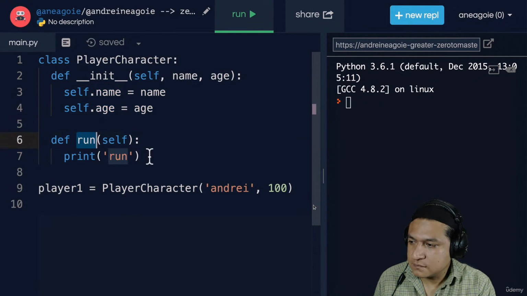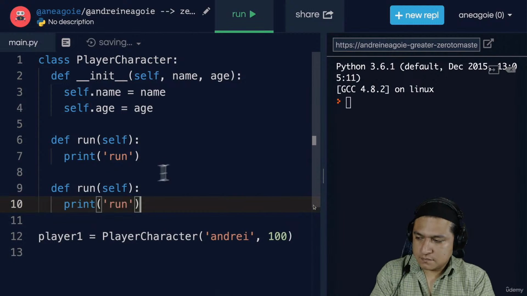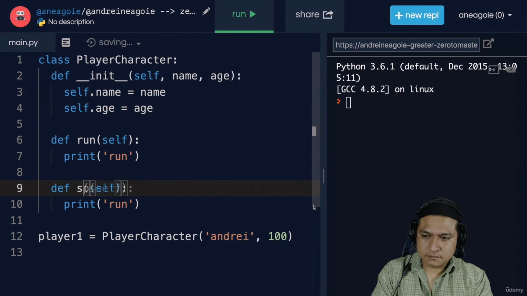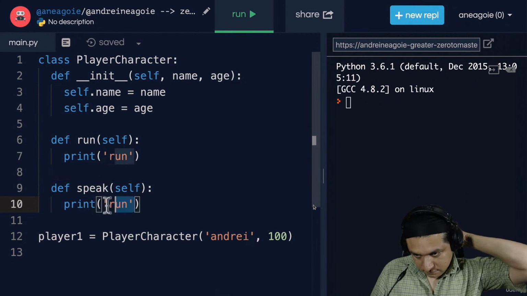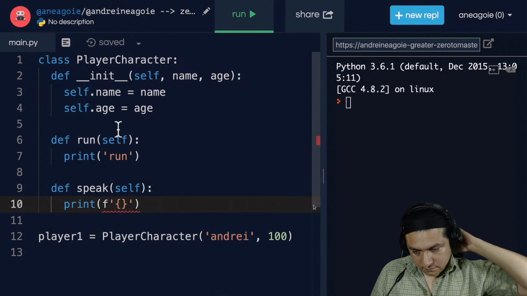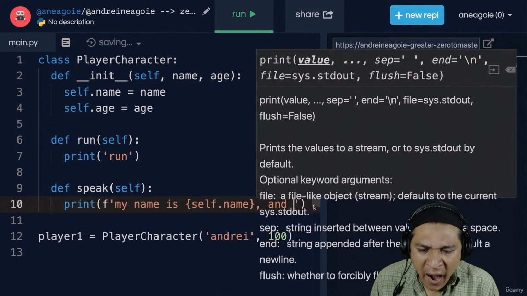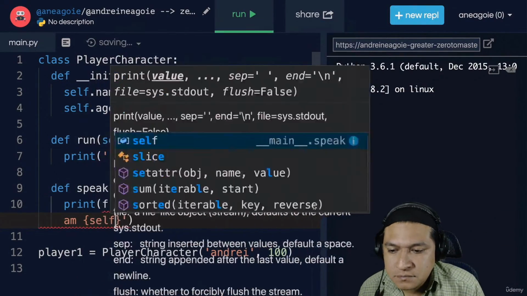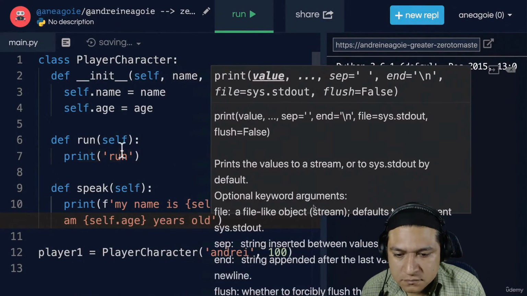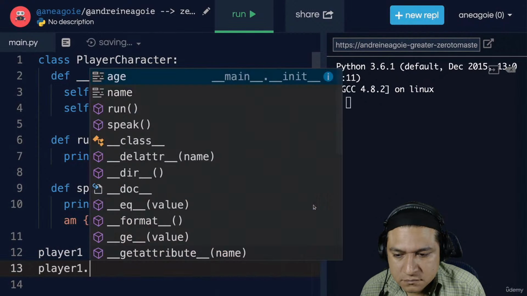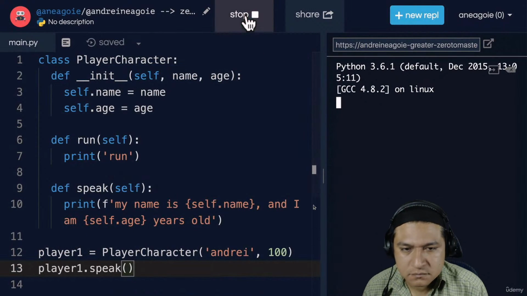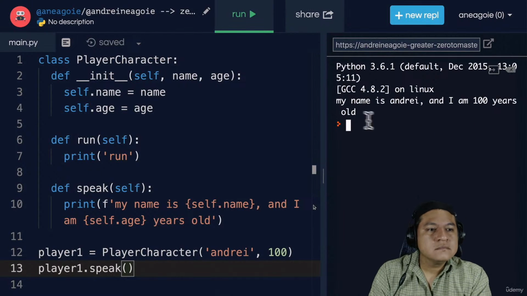So for example, I can have a method in here that says shout or speak. And the speak method can now use the name and age. I can say, my name is self.name, and I am self.age years old. So that if I do player1.speak, and I run this, my name is Andre, and I'm 100 years old.